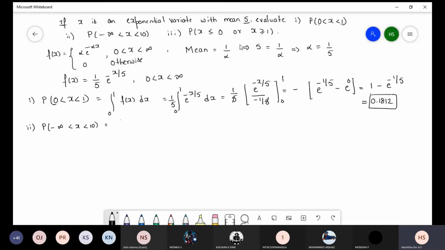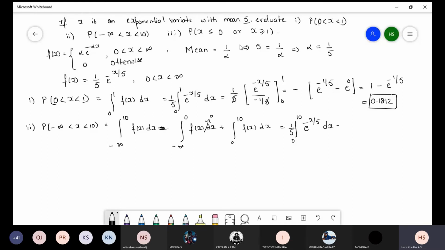Next, second one, p of minus infinity less than x less than 10. So here minus infinity to 10 it will come. Now we have to define the integral. First one minus infinity to 0 f of x dx. Second one 0 to 10 f of x dx. So this will become 0. 0 to 10, 1 by 5 e power minus x by 5 into dx.